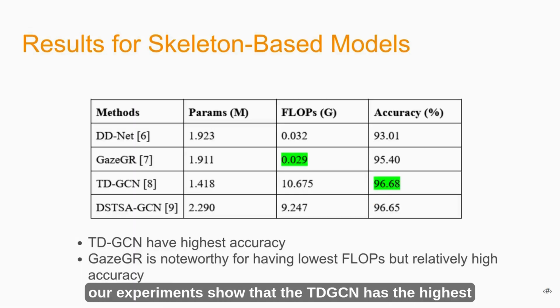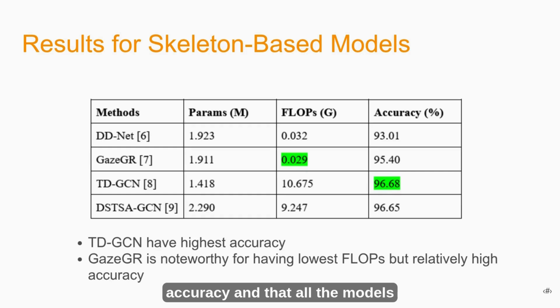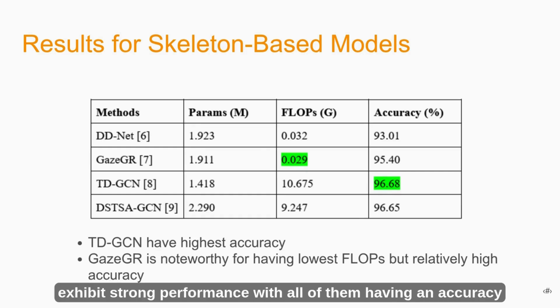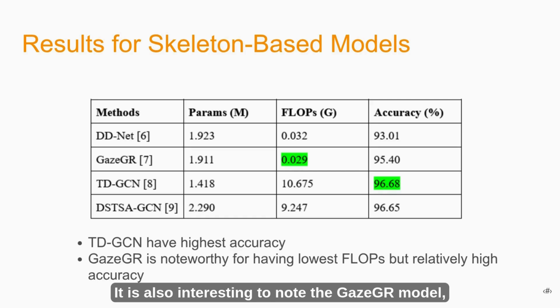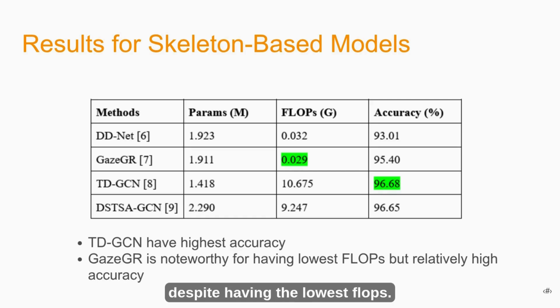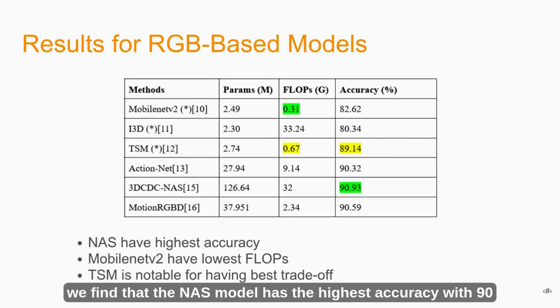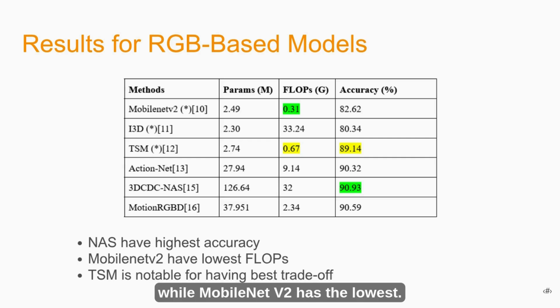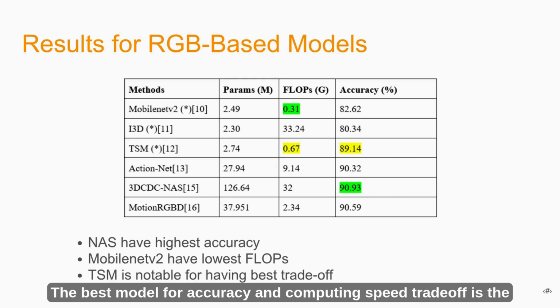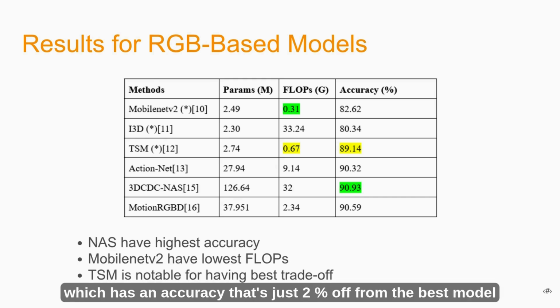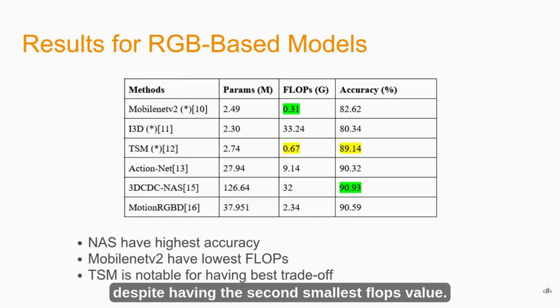For skeleton-based models, our experiments show that TDGCN has the highest accuracy, and that all the models exhibit strong performance, with all of them having an accuracy above 93%. It's also interesting to note the Yates GR model, which has a relatively high accuracy of 95% despite having the lowest flops. For RGB-based methods, we find that the NAS model has the highest accuracy with 90.93%, while MobileNet V2 has the lowest flops value with 0.31. The best model for accuracy and computational trade-off is the DSM model, which has an accuracy that's just 2% off from the best model despite having the second smallest flops value.